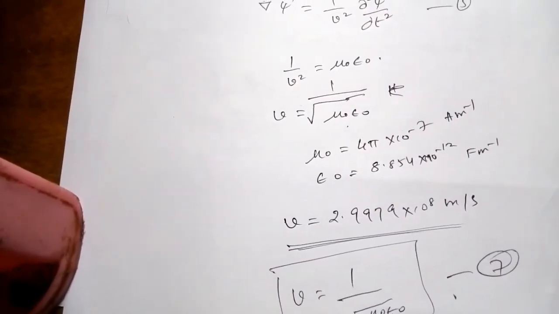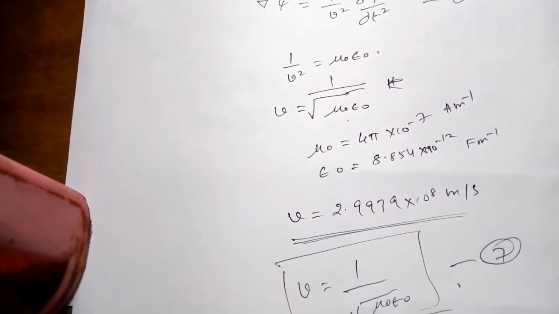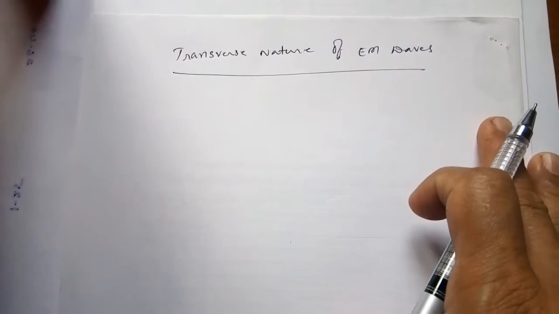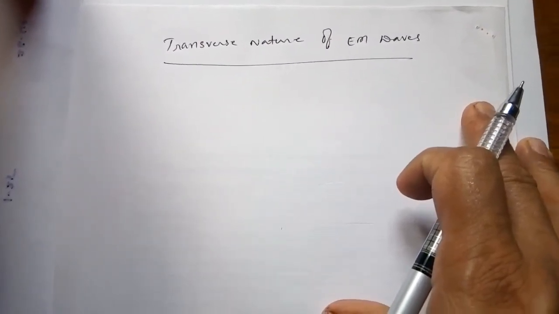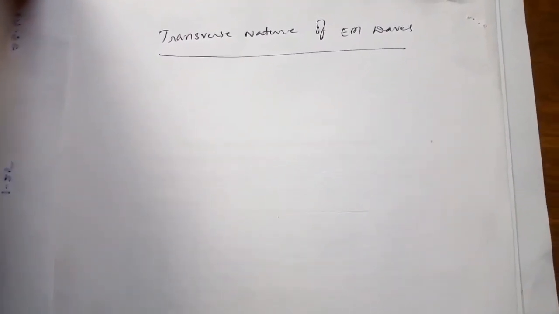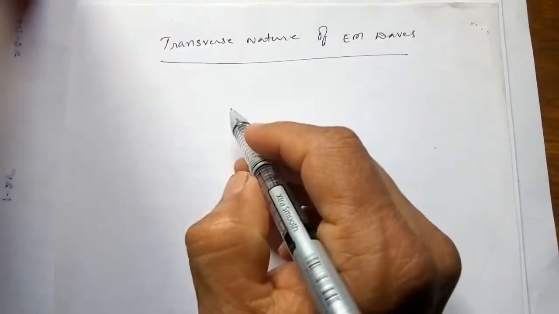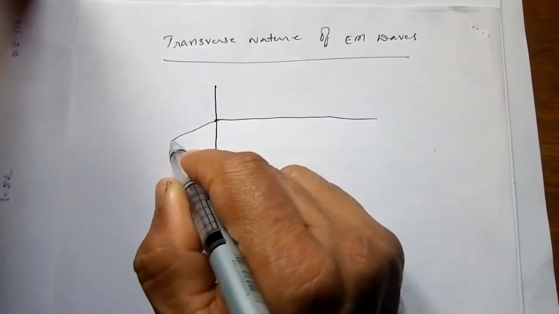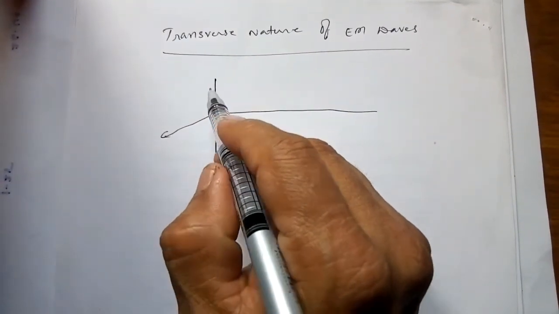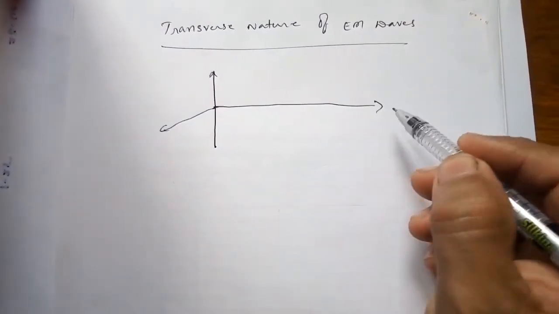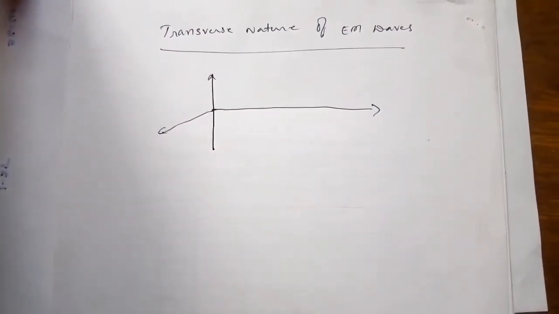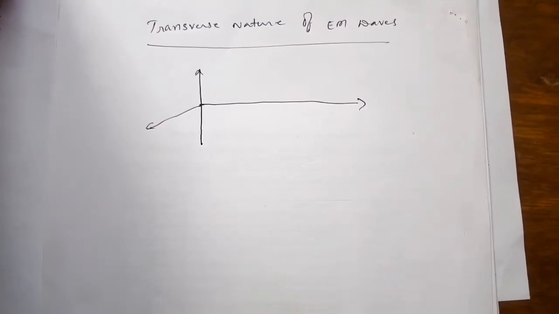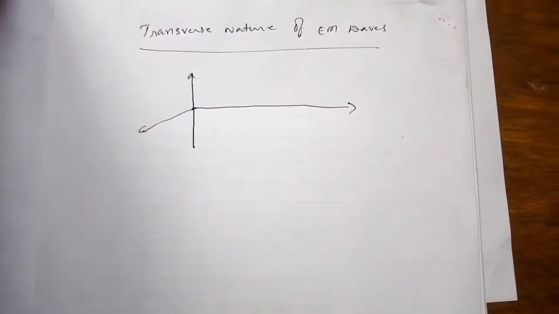Okay, next we have to see the plane wave. Next, we will see the transverse nature of electromagnetic wave. You know electromagnetic wave, just a few minutes before we have discussed. Electromagnetic wave is nothing but it is produced by mutually perpendicular oscillating electric and magnetic field vectors, which are perpendicular to the direction of propagation of the electromagnetic wave.